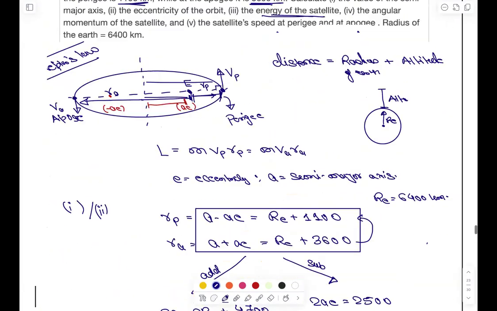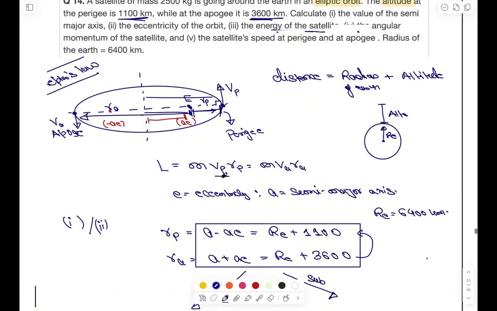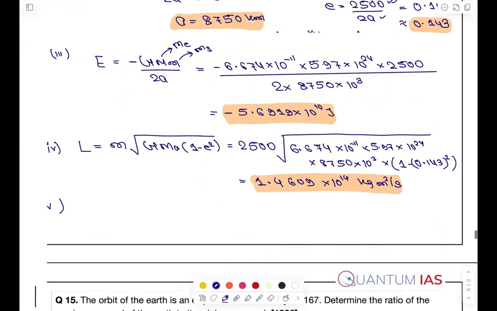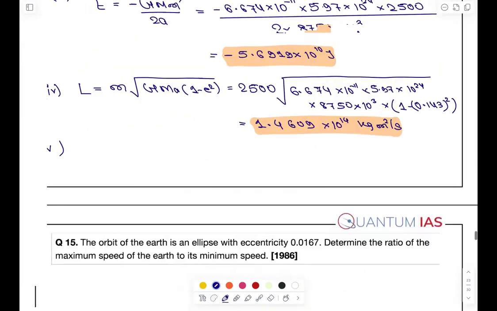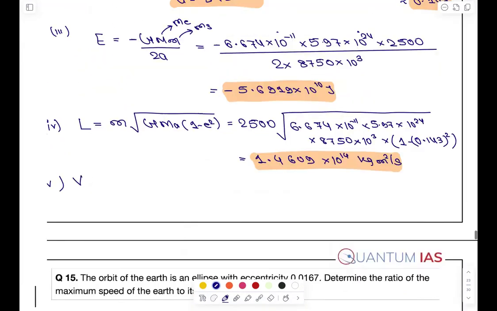Now again, using this, we can find out the value of Vp. So if you have to find Vp, it will be L upon M Rp. What is Rp?